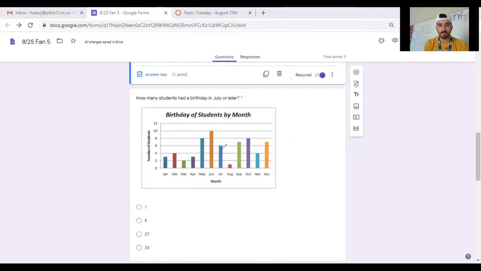So I could see where somebody would put 6. Okay, that would just be July though. If you chose 1, you're looking later than July, but you only looked 1 month past and ignored the ones beyond that. And if you did 27, you didn't include July. So that's where the question can change.